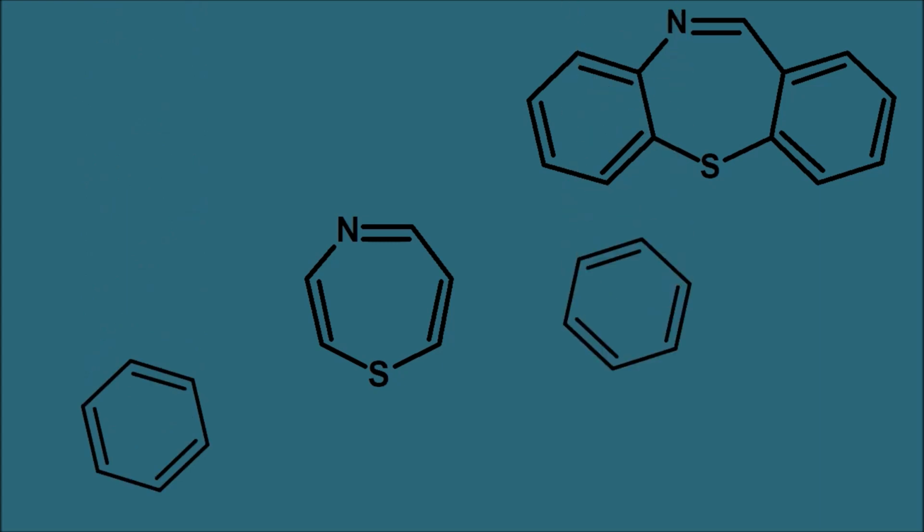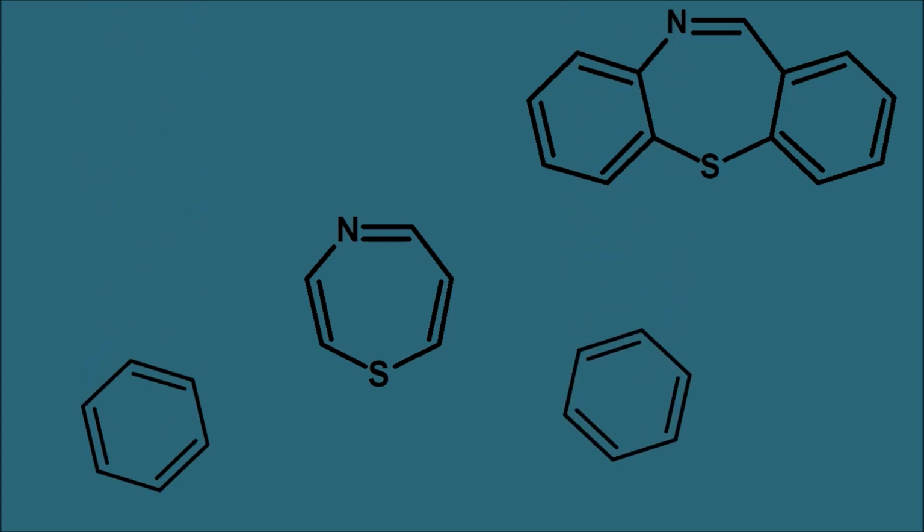Now let us see how we can write the name for this quetiapine. Quetiapine has a ring structure like this. We know that this ring is the dibenzothiazepine, but when we write the IUPAC name, we have to give the type of fusions. We have to indicate where the thiazepine is going to be fused with the two benzene rings. In order to see that, let us split the three rings. So this is the central ring, which is the thiazepine, which is fused with the two benzene rings.